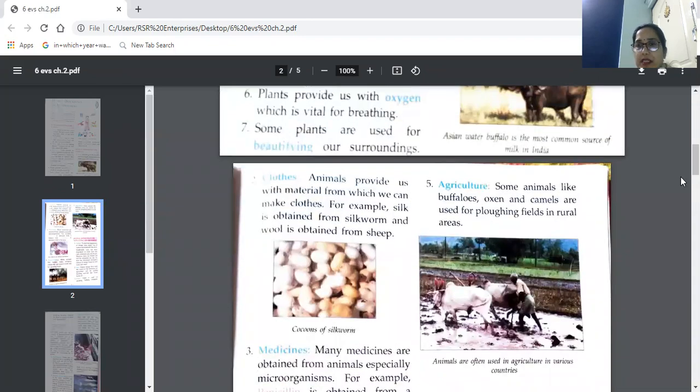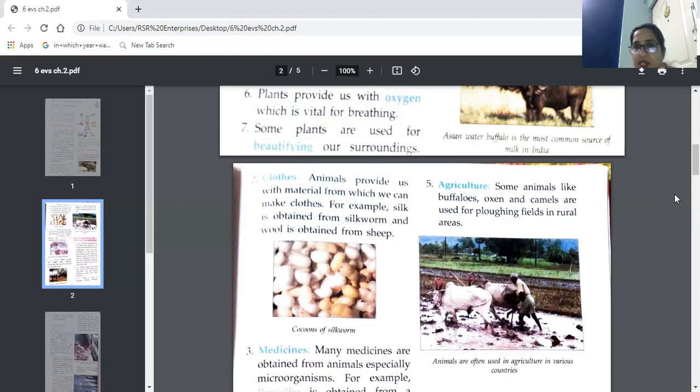Yeah, this is the fifth point, agriculture. Some animals like buffaloes, oxen, and camels are used for plowing fields in rural areas. These animals are used for transportation also, but they are used for agriculture purposes too. In the fields, in farms, they are used for plowing. And there also they are used for transportation.